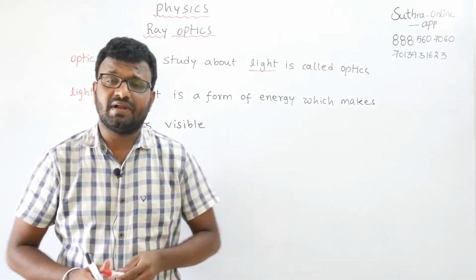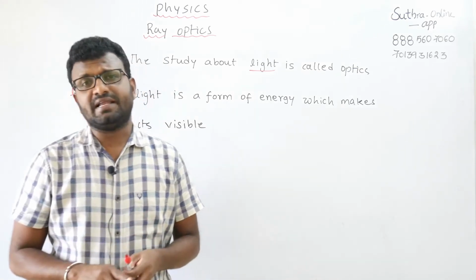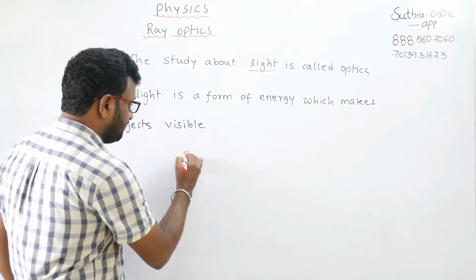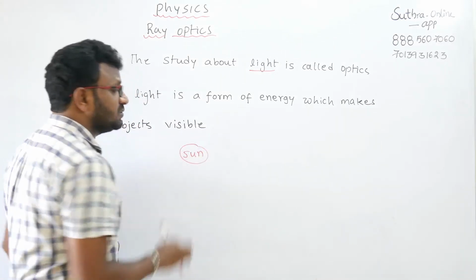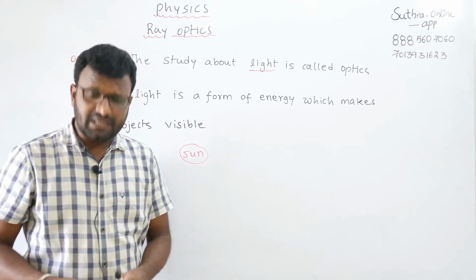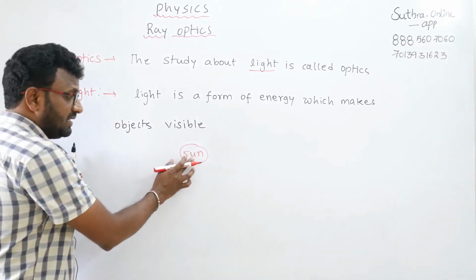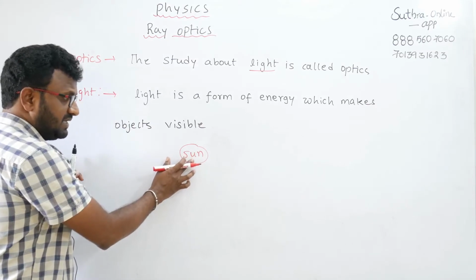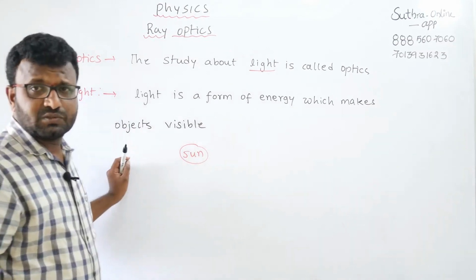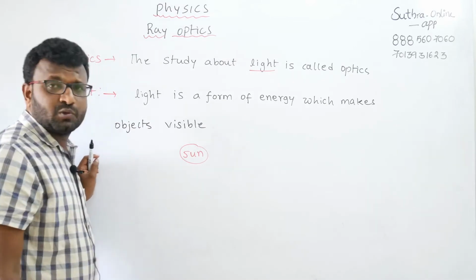But what is the main source of light in nature? The main source of light in nature is the sun, right? This is the natural source. Now come to man-made sources.